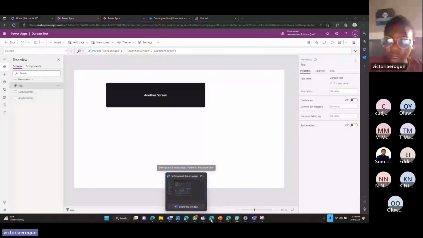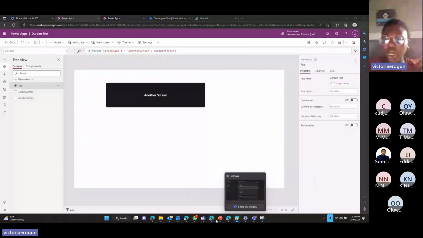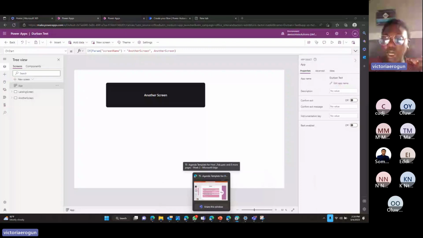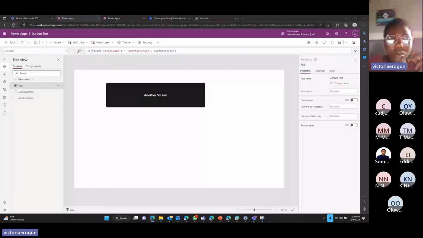And adding this, most times to link, you can also add it to a screen that has a form. This would also take you to that specific screen. And when it does, you'll be able to sometimes pass in the specific form ID that you want.